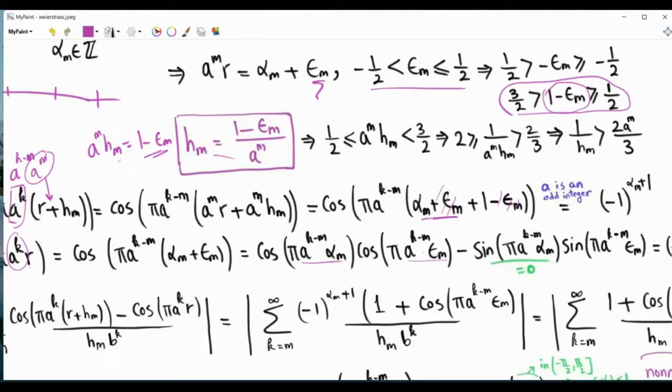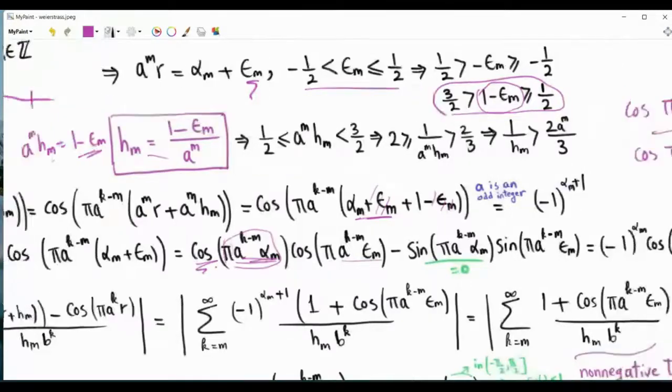Note that one term here will be sine pi a to the k minus m and then alpha m. For a sine pi times an integer is always equal to 0. So we don't really need to care about the product of these two signs. And what about here? For this cosine, we also are in a situation in which we have cosine pi times an integer. Since we are fixing a as an odd integer, the fate of this cosine basically depends on alpha m. If alpha m is even, this cosine is 1. If alpha m is odd, then this cosine is minus 1.